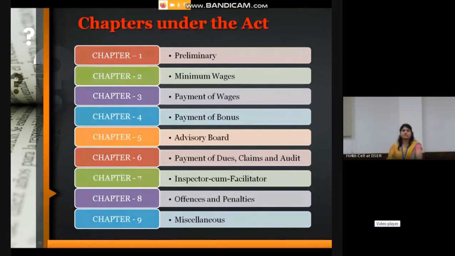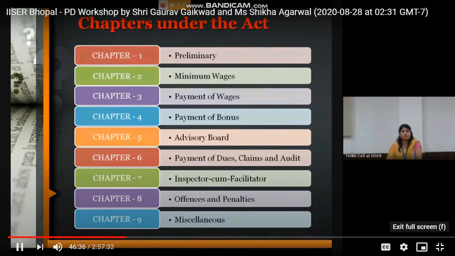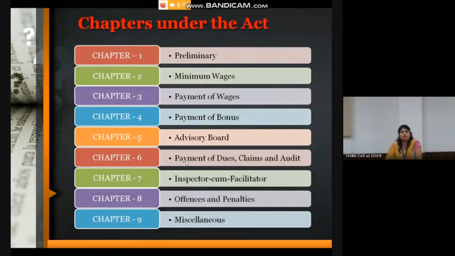Chapter 7 is the inspector cum facilitator. He is the person appointed by the central government for the better compliance of the code. Chapter 8 is the offenses and penalties. This chapter contains the different penalties for the different offenses. Chapter 9 is the miscellaneous. This chapter contains the format of various forms, registers, and wage slip.